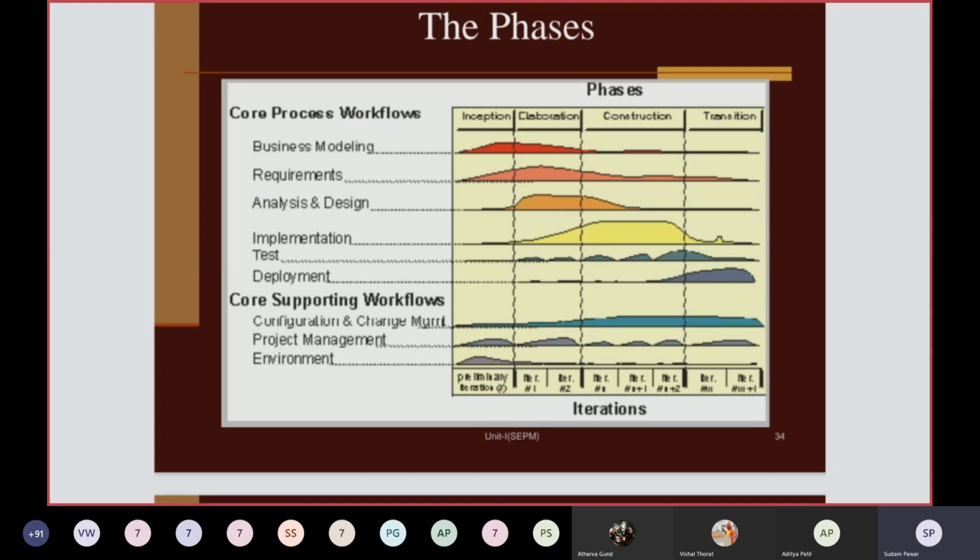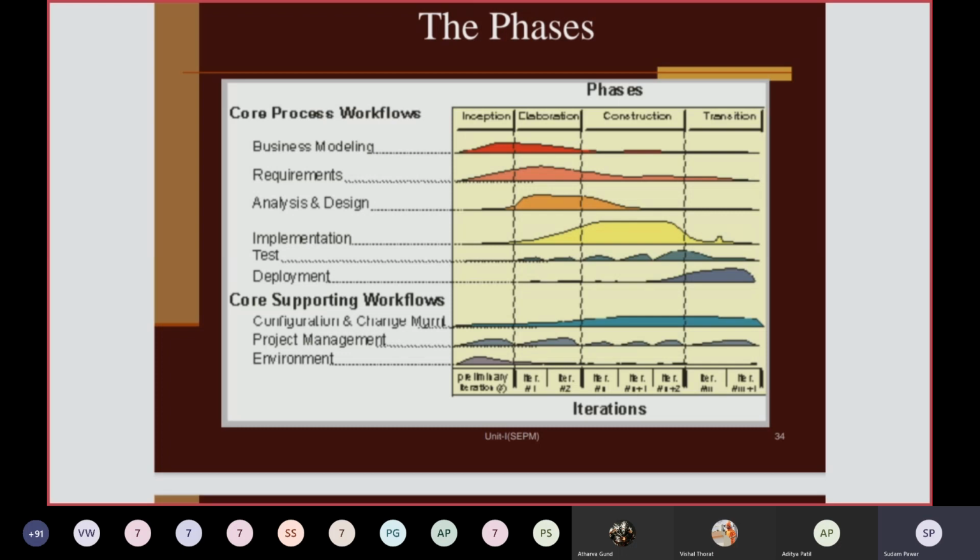If you see the deployment, that is after construction or testing, it will start at the end of construction and will continue throughout the transition, because you are deploying your software in the form of different increments or iterations. So RUP is an iterative as well as an incremental process model.